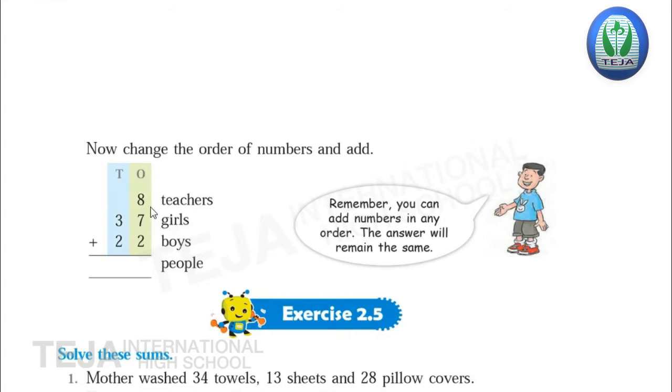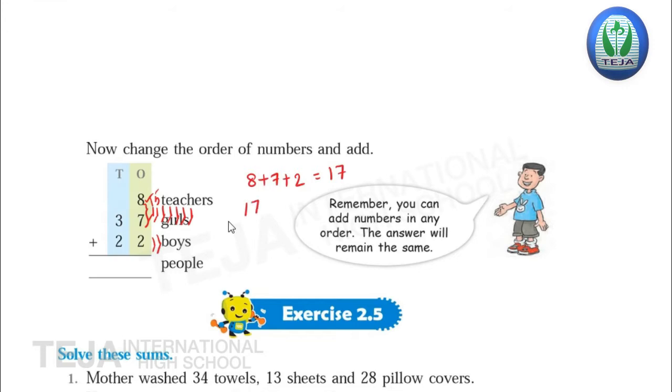Here the digits in the ones place are 8, 7, 2. So 8 is the bigger number, 7 is the smaller number. So draw 7 lines. Keep 8 in your mind and draw 7 lines. 1, 2, 3, 4, 5, 6, 7. Now count after 8. 9, 10, 11, 12, 13, 14, 15. So 8 plus 7 is 15. Now 15 plus 2. Draw 2 lines, children. Count after 15. 16, 17. So 8 plus 7 plus 2 is 17.